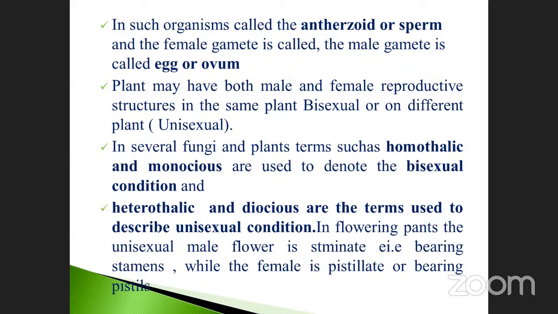In flowering plants, the unisexual male flower is staminate. What is the meaning of staminate? It contains stamens and anthers, so it is only male. Can they reproduce or not? Can they easily fuse with the pistil or not? Staminate and staminode, both have different natures. What is the meaning of staminode?